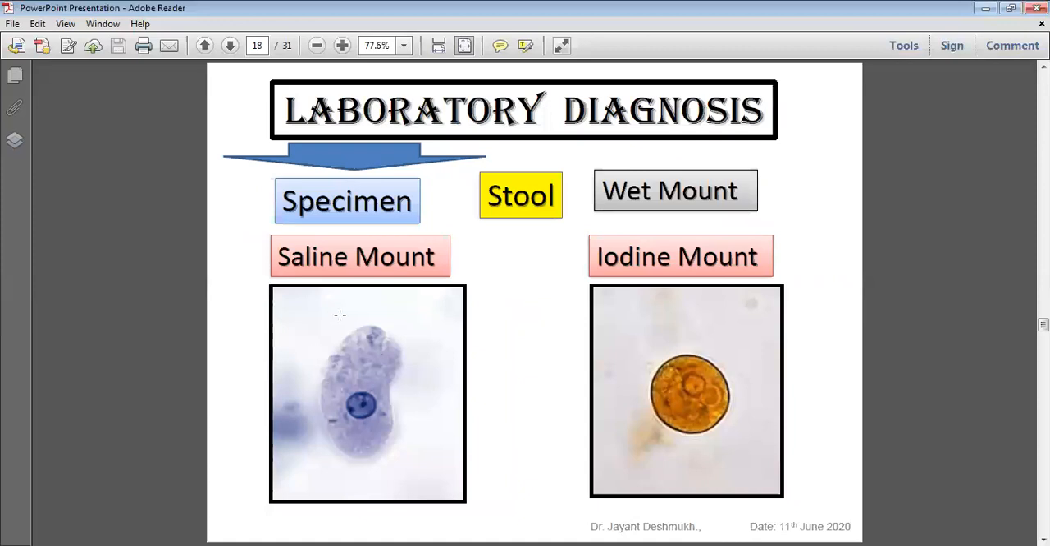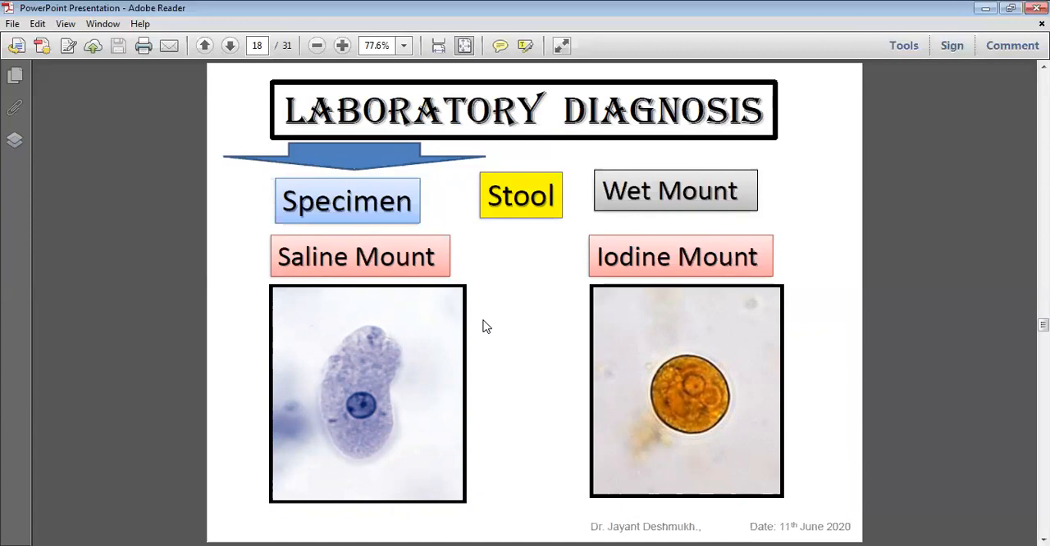Okay. In detail, when we write the laboratory diagnosis, what specimen do we collect? Stool. What are the preparations of stool? Wet mount: saline mount and iodine mount. How do we do a saline mount? Write the procedure; you have already covered it in the introduction of parasitology. Write two lines on saline mount. What is the importance of saline mount? Motility of the trophozoite. Iodine is a disinfectant, so it kills the trophozoite, and there is no motility.